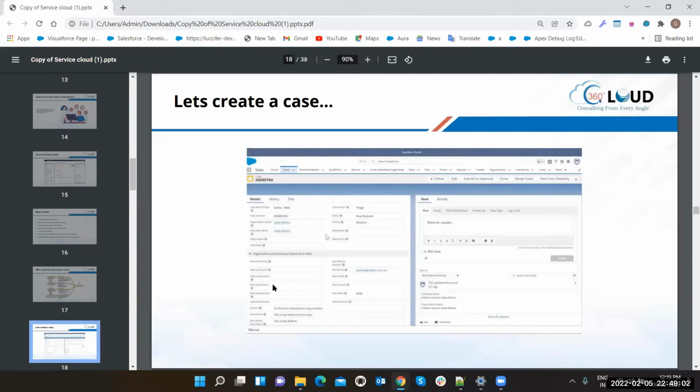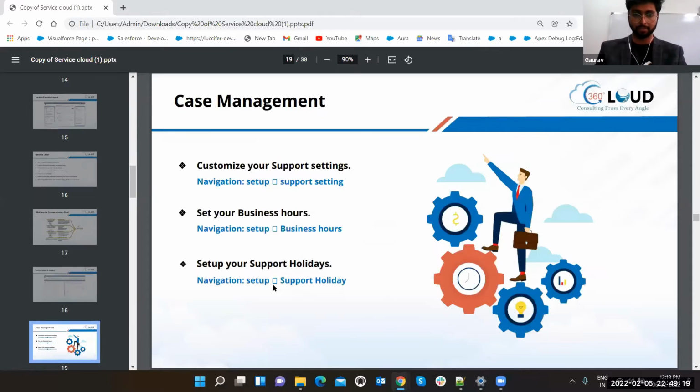Gaurav, one small question here. Yeah. So all the cases will be created manually only, right? We cannot create the cases automatically? Definitely, we can, and we are going to show you that in the demo in the coming slides. Just stick to it. We are going to show.